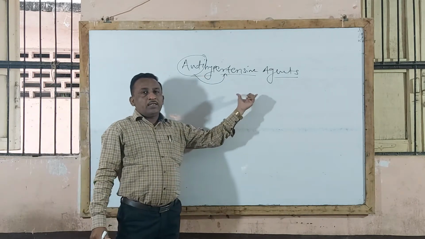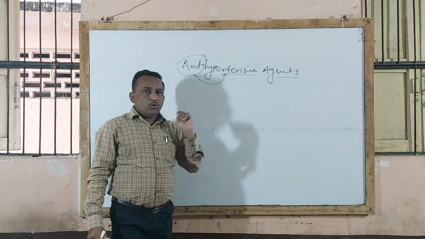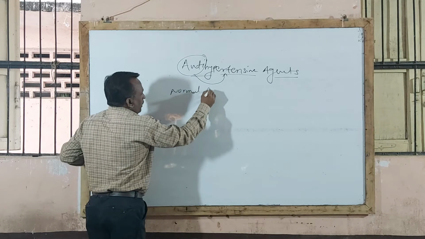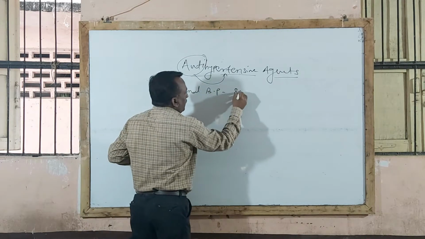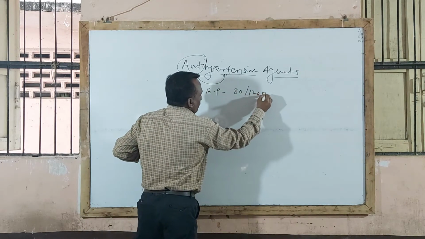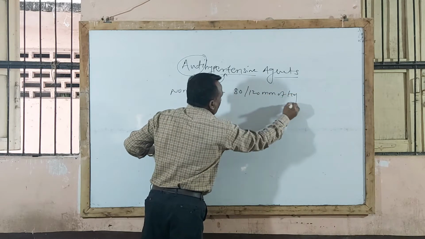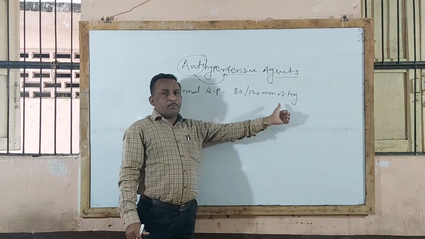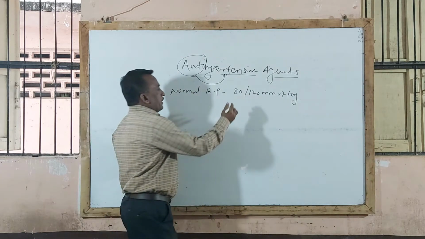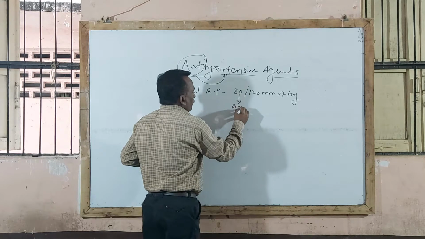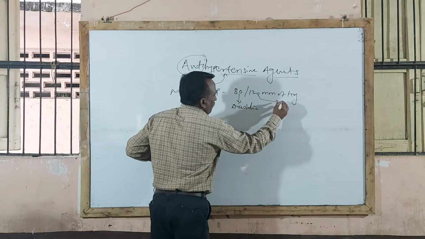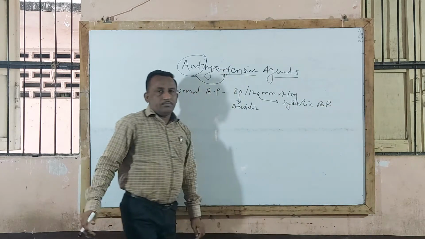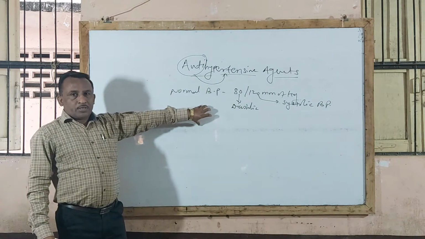That is called as antihypertensive agent. You know that normal blood pressure of an adult person is 80-120 mm of mercury. 80 is diastolic blood pressure, and 120 mm of mercury is systolic blood pressure. This is the normal blood pressure.